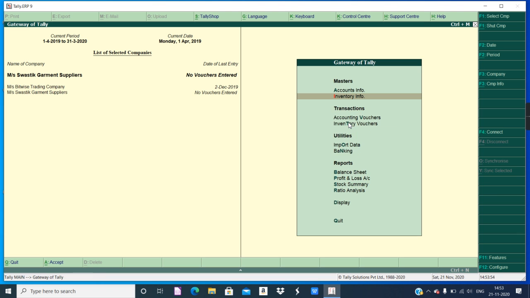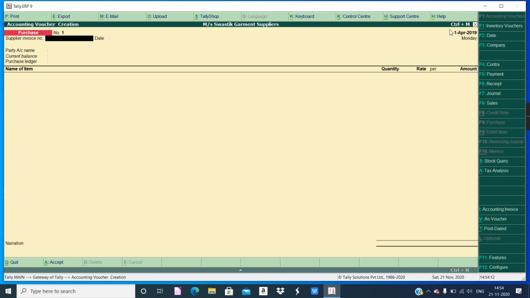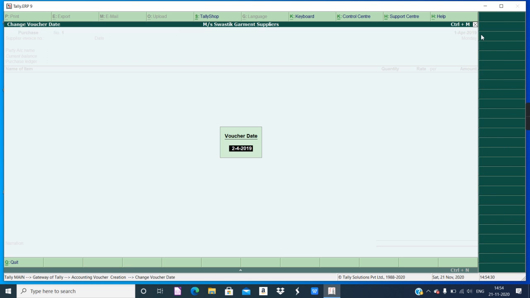Okay, now we will go to Gateway of Tally, and now we will start entering the vouchers. Accounting vouchers for the purchase and sale transactions. We have to do the entries. So first go to the purchase. Now see, the date here is 1 April 2019. Though I entered 2017 during company creation as per this question, still this date is incorrect. Now it is not possible to change the date over here.